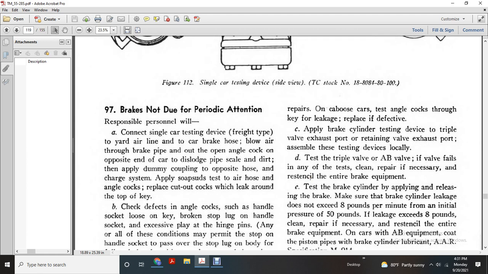Replace any defect. A. Brake cylinder test with the device: check the triple valve exhaust ports and the standing valve exhaust port, and assemble the testing device locally. D. Test the triple valve and the AB valve. If the test fails, repair with the necessary stem for the entire brake equipment.